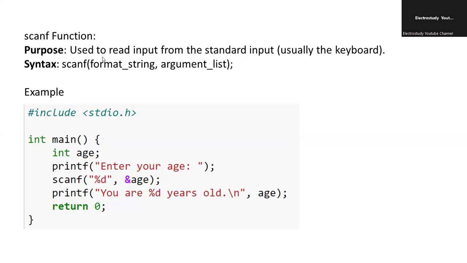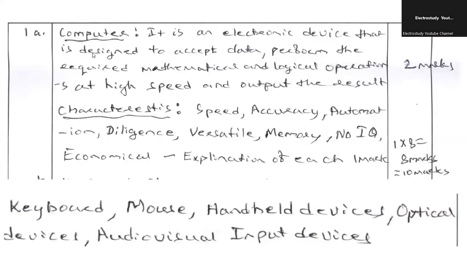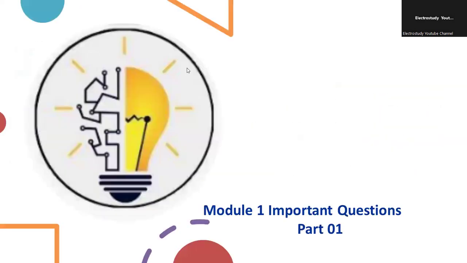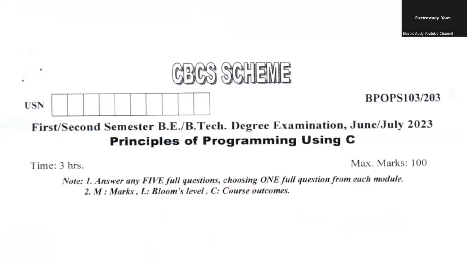So these are the important questions from module one, especially in this particular year. I'll be discussing similar question papers in the forthcoming sessions as well, you can go through that. If you have any queries, kindly put them in the comment box, I'm happy to answer. Try to revise, make short notes, and whenever you are explaining, try to give a brief example. That would be really useful for you to get a good score.